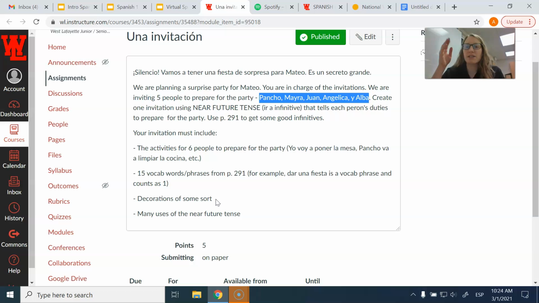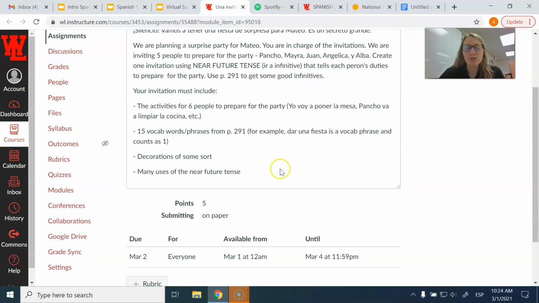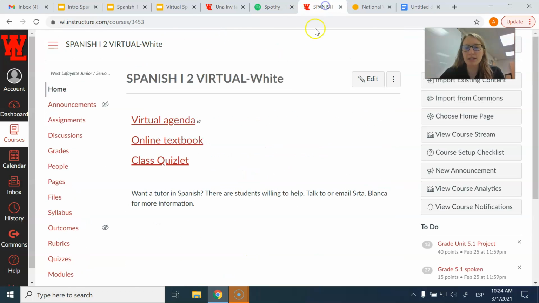Please decorate the invitation in some sort of manner so it looks nice. And then many uses of the near future tense. And again, that's ir a infinitive. Okay? So it shouldn't be too hard. Hopefully you're able to get creative with it.